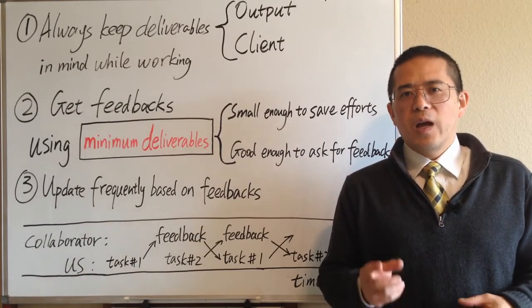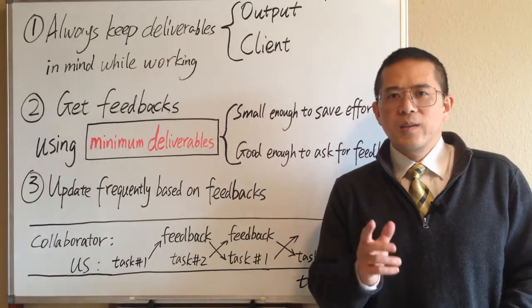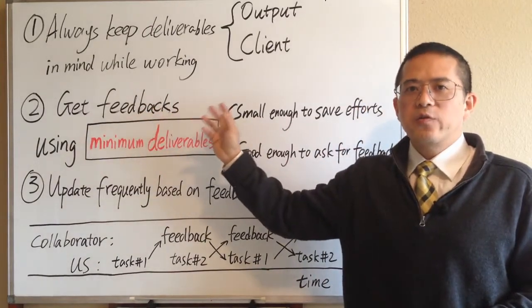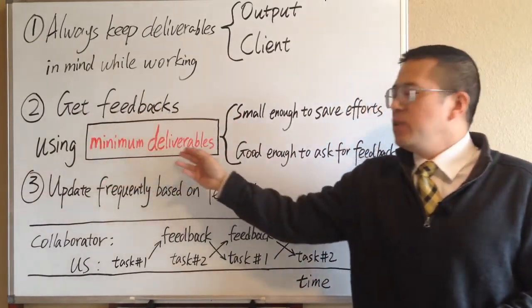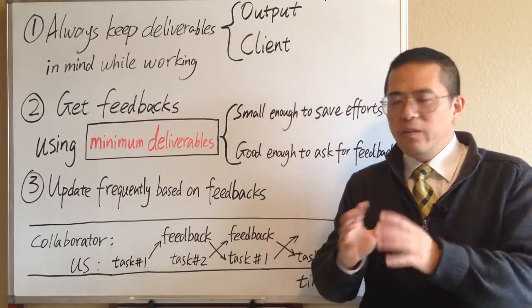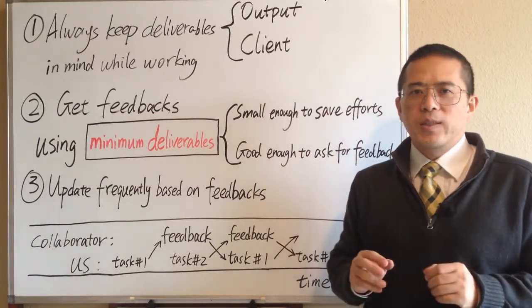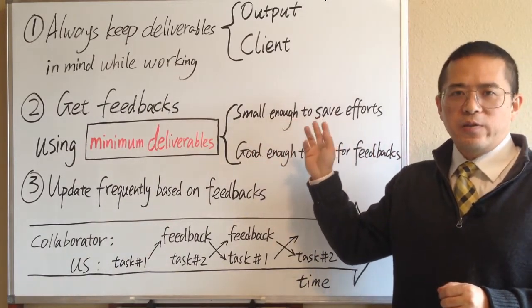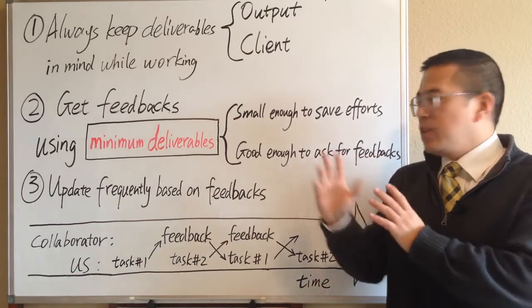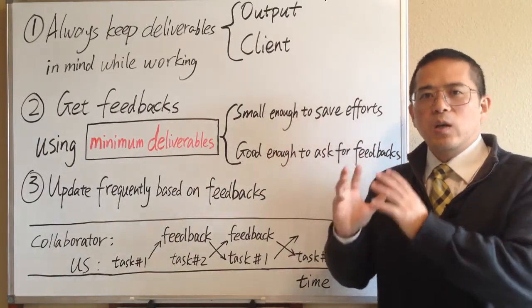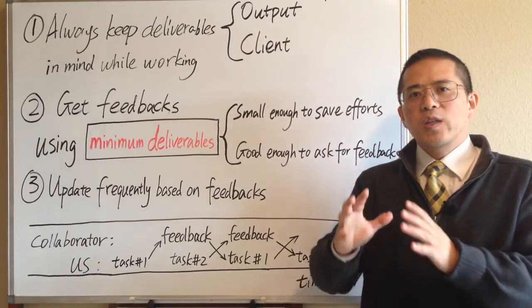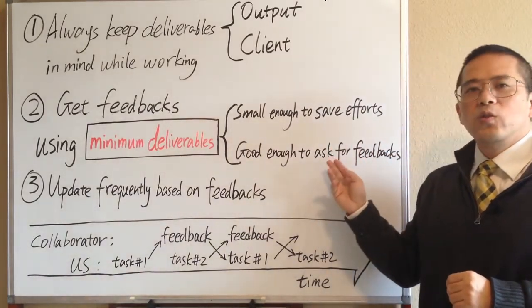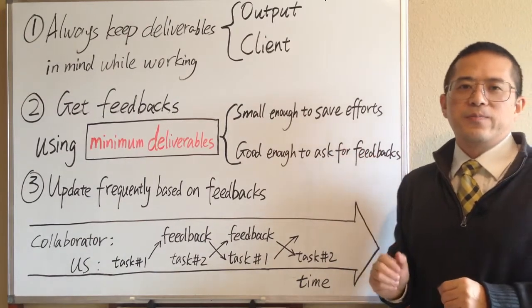Therefore, we have our tip number 2. Tip number 2 is get feedback frequently from the clients by using minimum deliverables. The minimum deliverable is a small piece of output that is small enough that it does not require a lot of effort and time, but it is good enough to demonstrate the quality of the final output, showing what the final output may look like, and thus it can be used to ask for feedback.